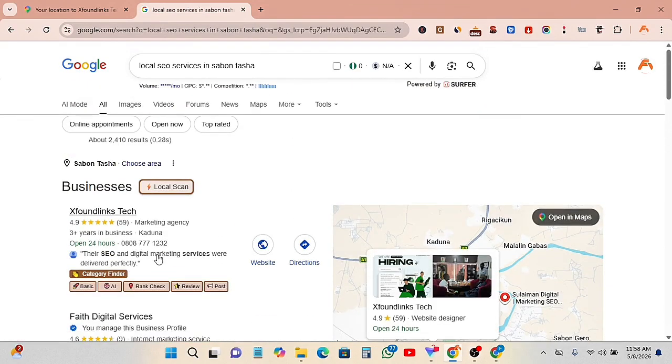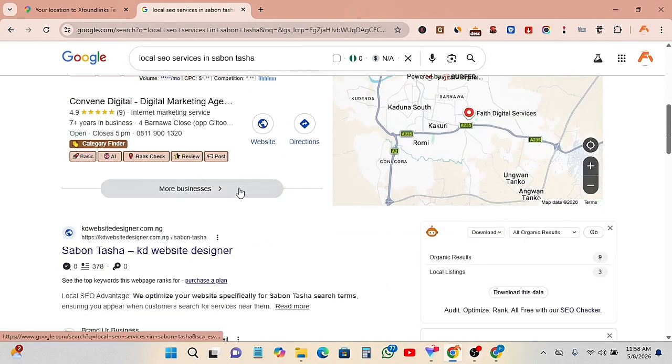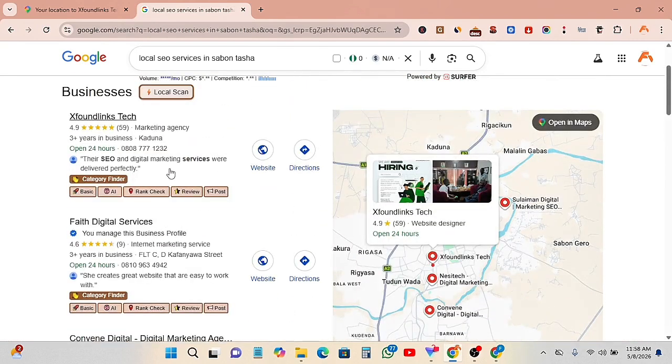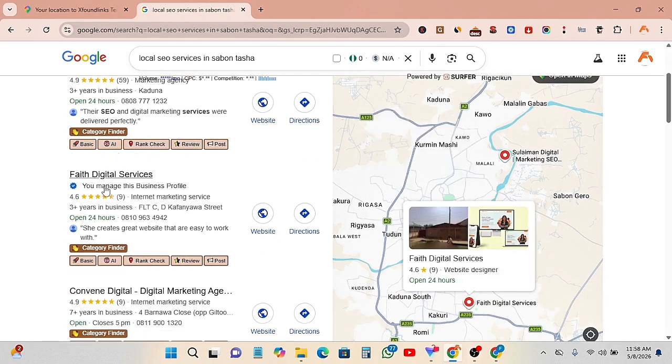If your business is not in these 3 local pack, you are missing a lot, because the ones buried here under more businesses can't be easily found. You want to make sure you optimize your Google business profile to rank. This is my business ranking here, right? It is ranking number 2.